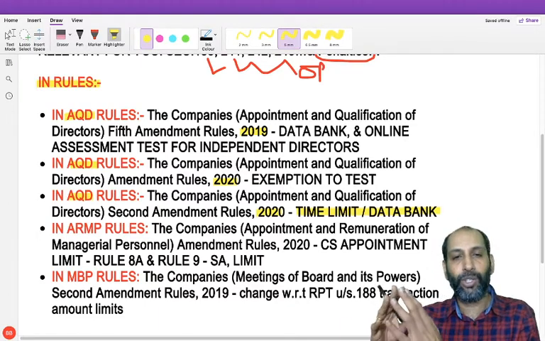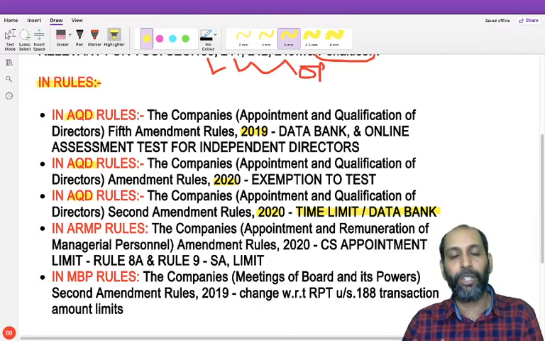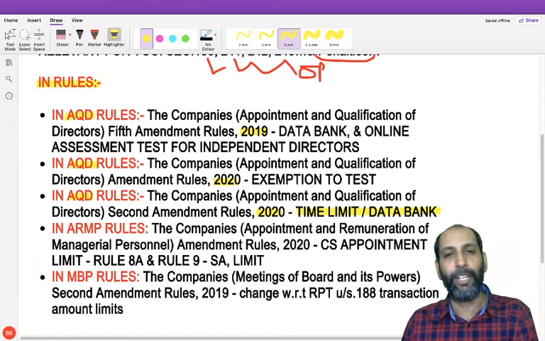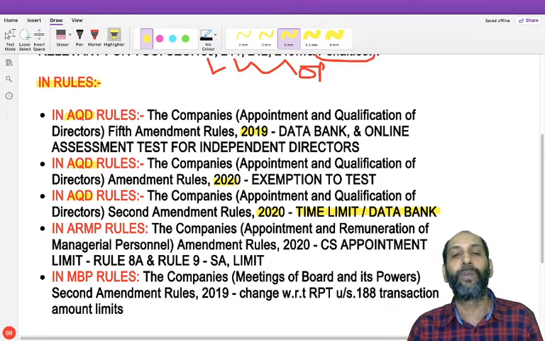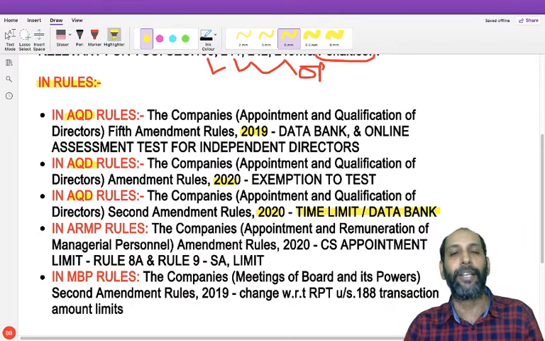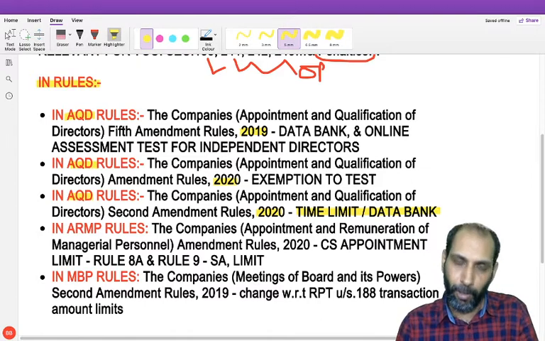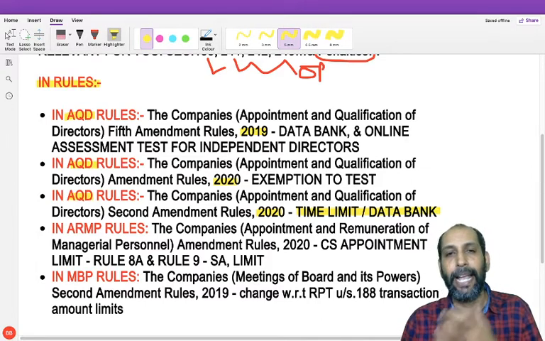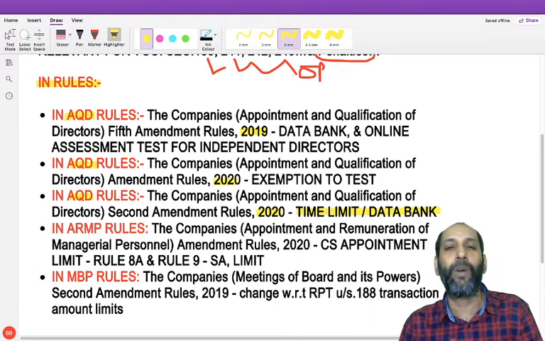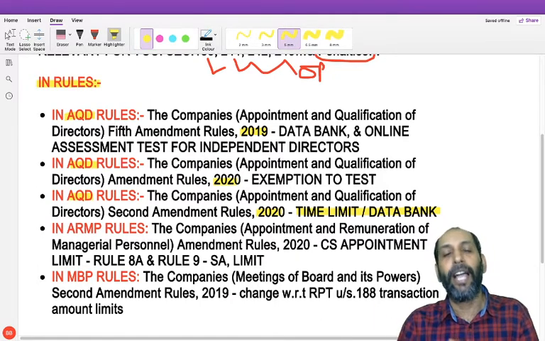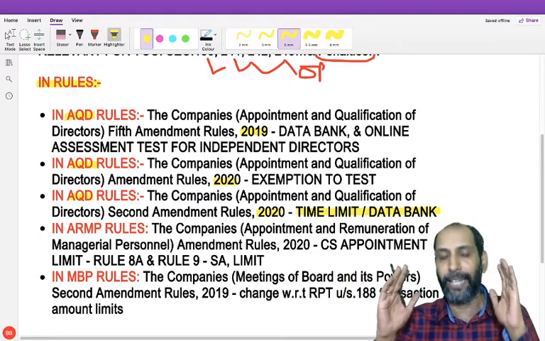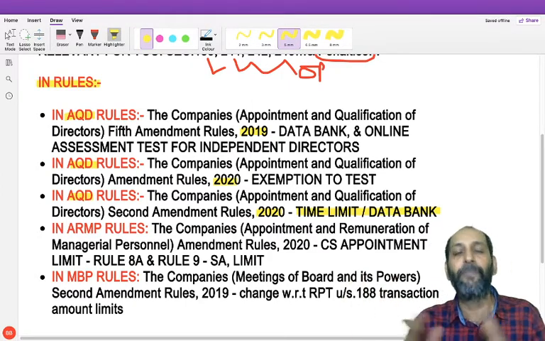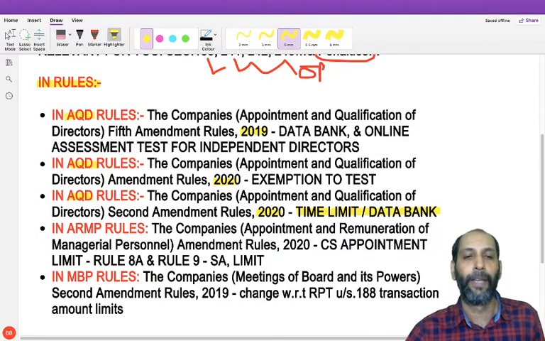So friends, the 2019 ACD amendment, the 2020 ACD amendment, and the 2020 second ACD amendment all relate to the provisions with respect to independent directors, especially the data bank to be maintained by the Indian Institute of Corporate Affairs, and the eligibility requirement, that is conducting and passing the online assessment test for independent directors. So that is the area. It focuses mainly on the independent directors area of your syllabus.